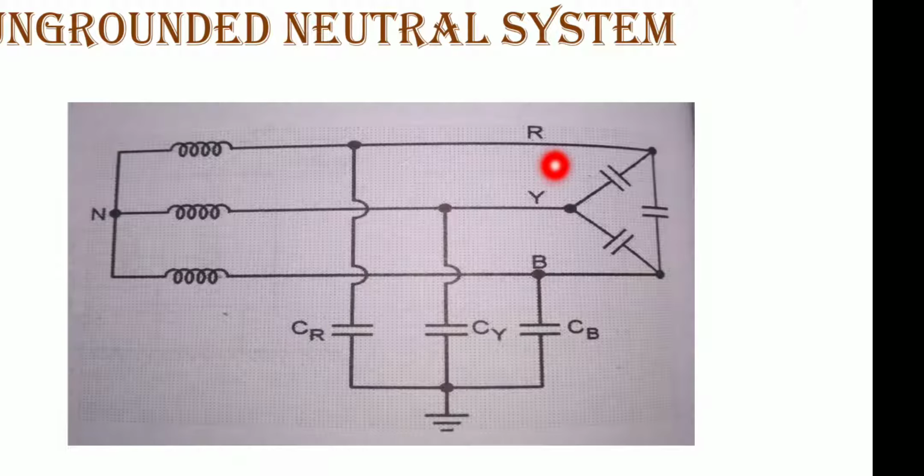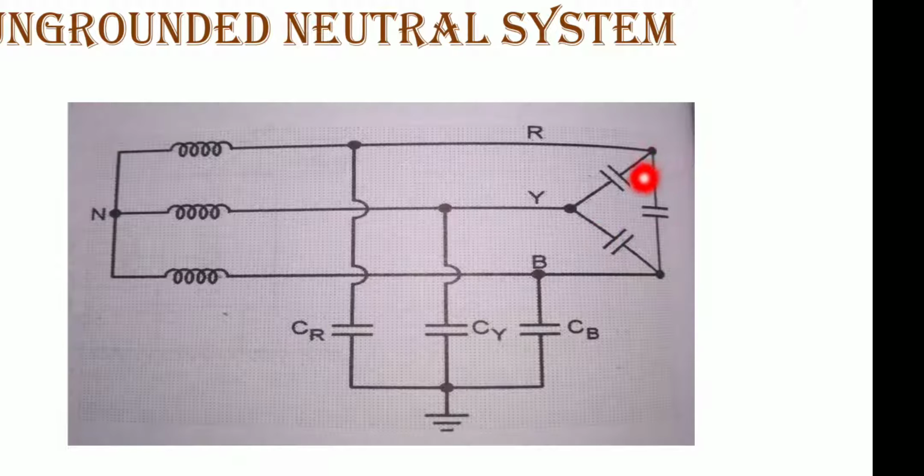First thing to note, the line conductors R phase, Y phase, B phase have capacitances between one another and to the ground. Okay. The former is going to be connected in a delta fashion.